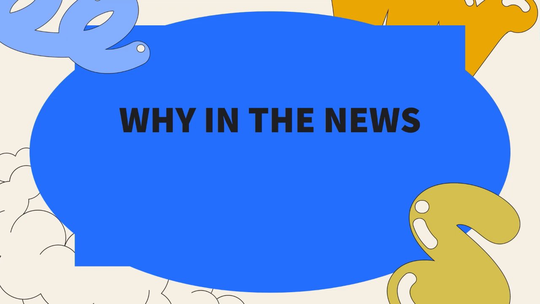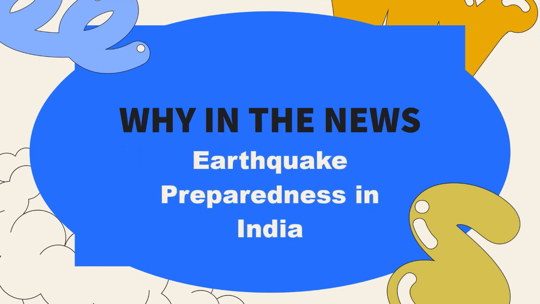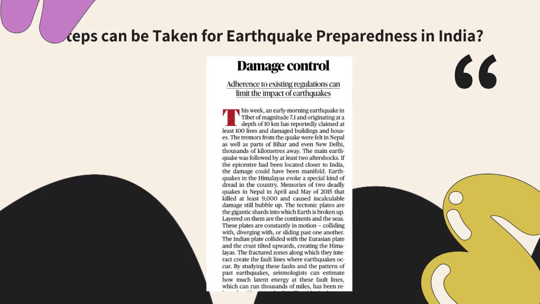The Indian plate collided with the Eurasian plate and the crust tilted upward, creating the Himalaya. The fractured zone along which they interact creates fault lines where earthquakes occur. By studying these faults and the pattern of past earthquakes, seismologists can estimate how much of the latent energy at these fault lines, which can run thousands of miles, has been released and how much still resides in them.